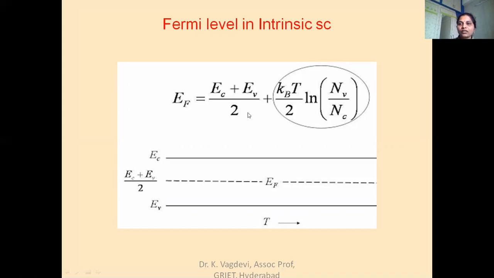So this is the entire concept of intrinsic semiconductors. In this class, we have discussed the number of holes in VB, the number of electrons in CB, the position of the Fermi level, and the total carrier concentration in an intrinsic semiconductor. Thank you.